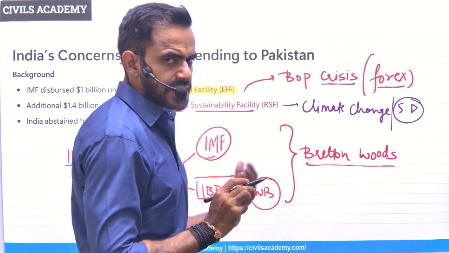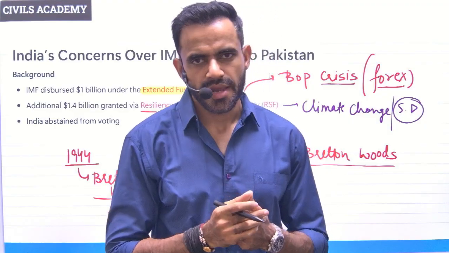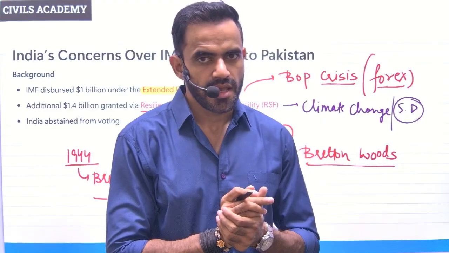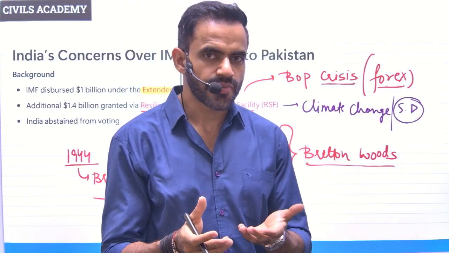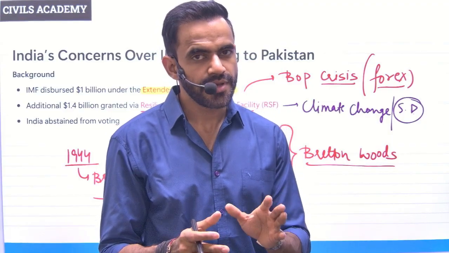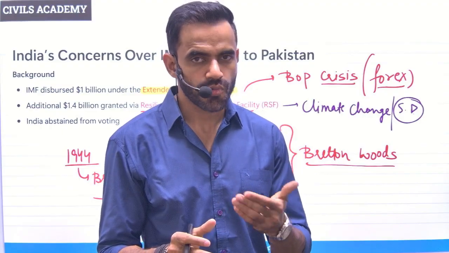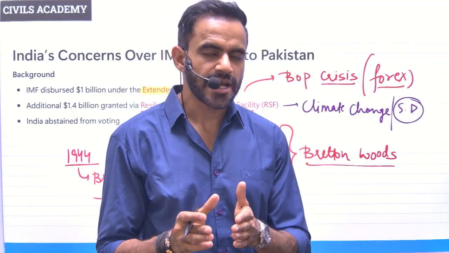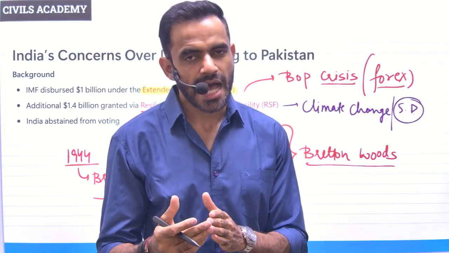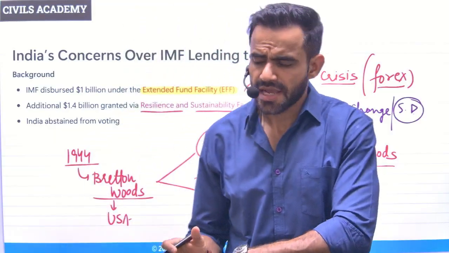Okay. Now, recently, India objected to these financial allocations to Pakistan. India's argument is: what's the point of giving money to Pakistan when Pakistan misuses this money to sponsor terrorism? So that's why we objected to it, and we abstained from the voting. We said that we are not going to support this because ultimately Pakistan receives financial resources from the IMF. These resources are being misused to sponsor terrorism in India. So that is the entire issue.